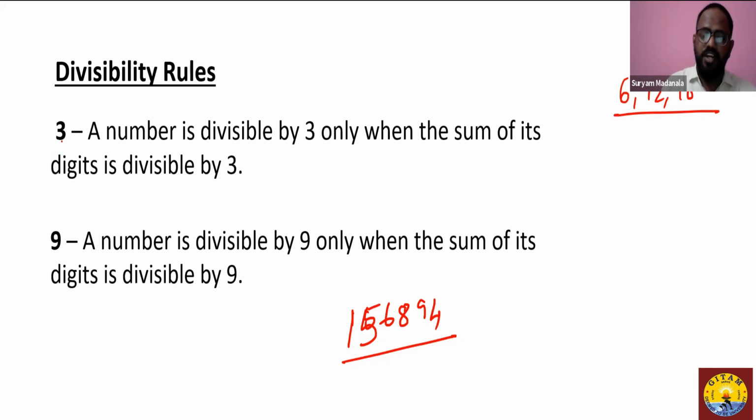Okay. So if a number is an odd number, the multiple of that odd number should not necessarily be an odd number. It can be an even number as well. Now let's see the divisibility rule of 3 and 9.